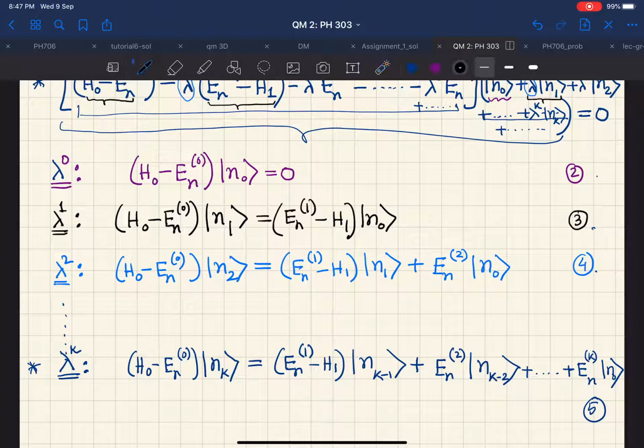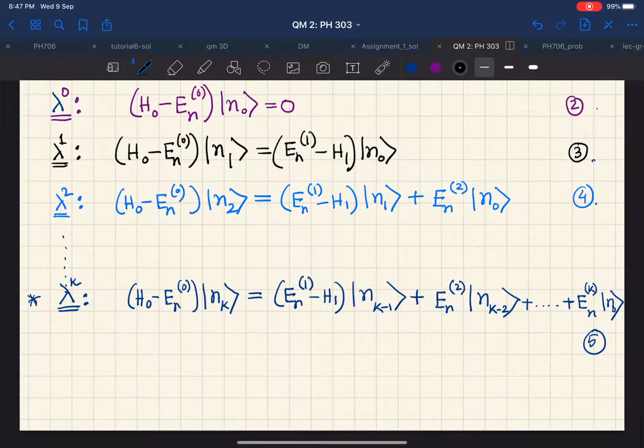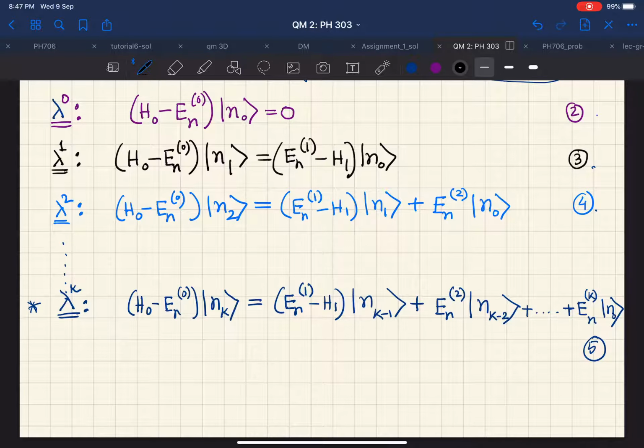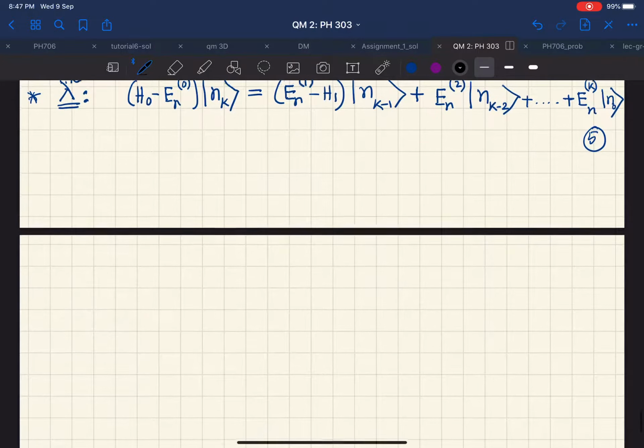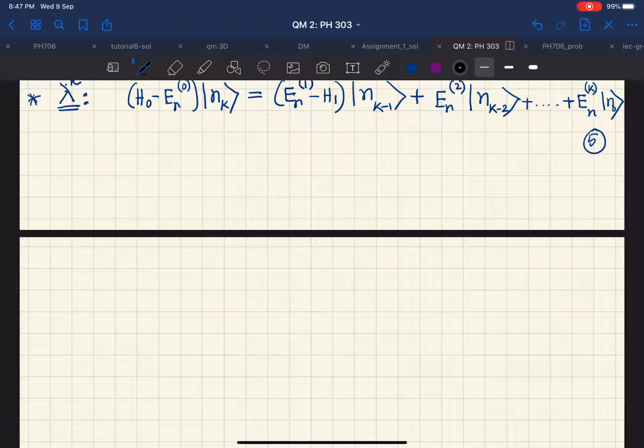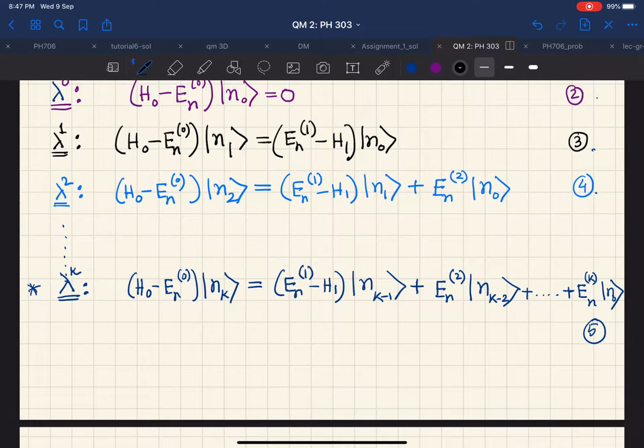So now let us look at the lambda square and lambda k order corrections in a general form. Explicit calculations I will show for the lambda square case only. The lambda to the power k case, still I ask you to do it. I mean, you will not get any insight. It's just for fun. You can try to figure it out. Okay. So if we want to look at the lambda square order correction, let us take